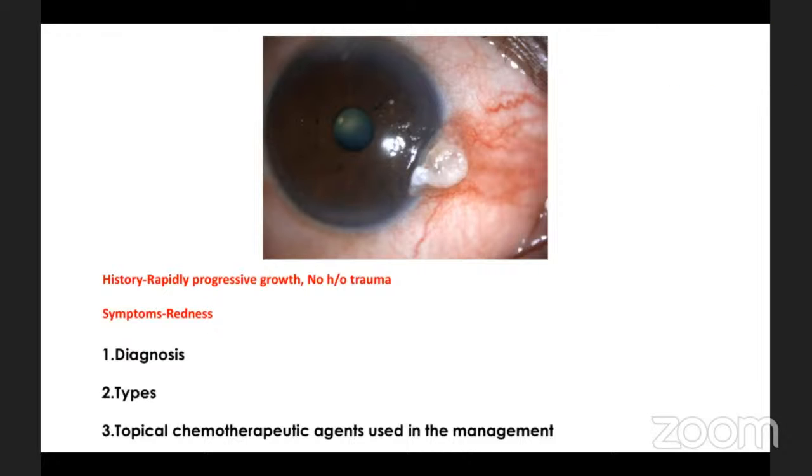Keratin. So typically in the cornea or at the limbus over the conjunctiva, you would either see a leukoplakic lesion like this or a papilliform lesion. And this typical appearance is that of a leukoplakic lesion. And what are the chemotherapeutic agents which are available? What are the modes of management that you have?